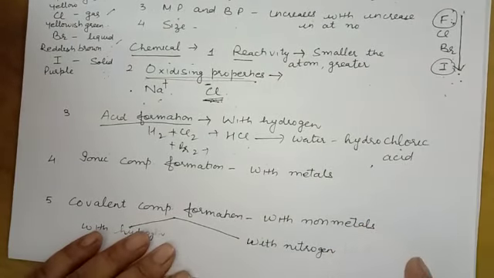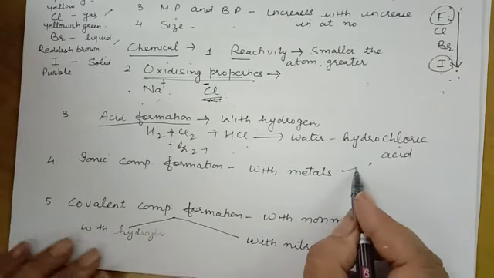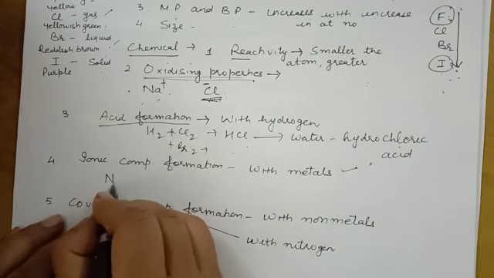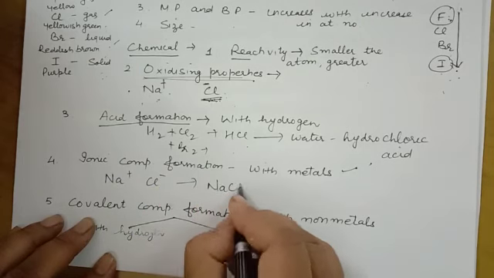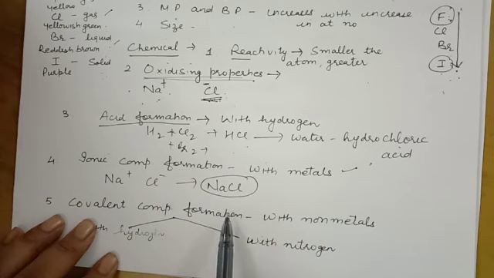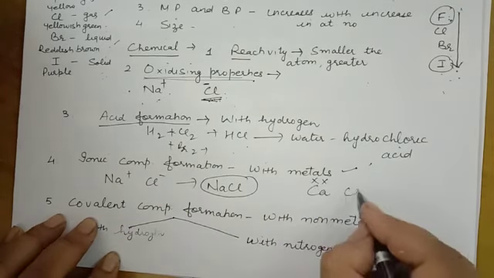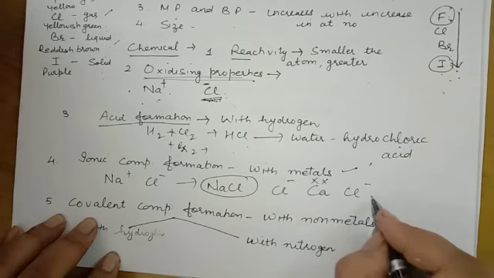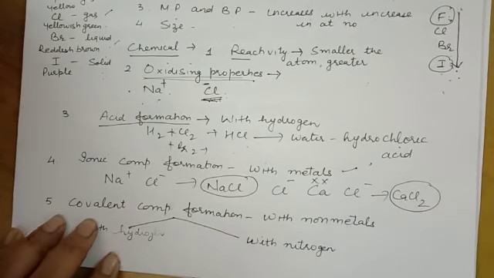Now next is ionic compound formation. As they accept electrons, with metals they produce ionic compounds. For example, sodium loses an electron to chlorine, and it gives us sodium chloride, which is an ionic compound. Or calcium, which has 2 electrons to lose, reacts with 2 chlorine and we get an ionic compound, calcium chloride. So they help in ionic compound formation with metals.